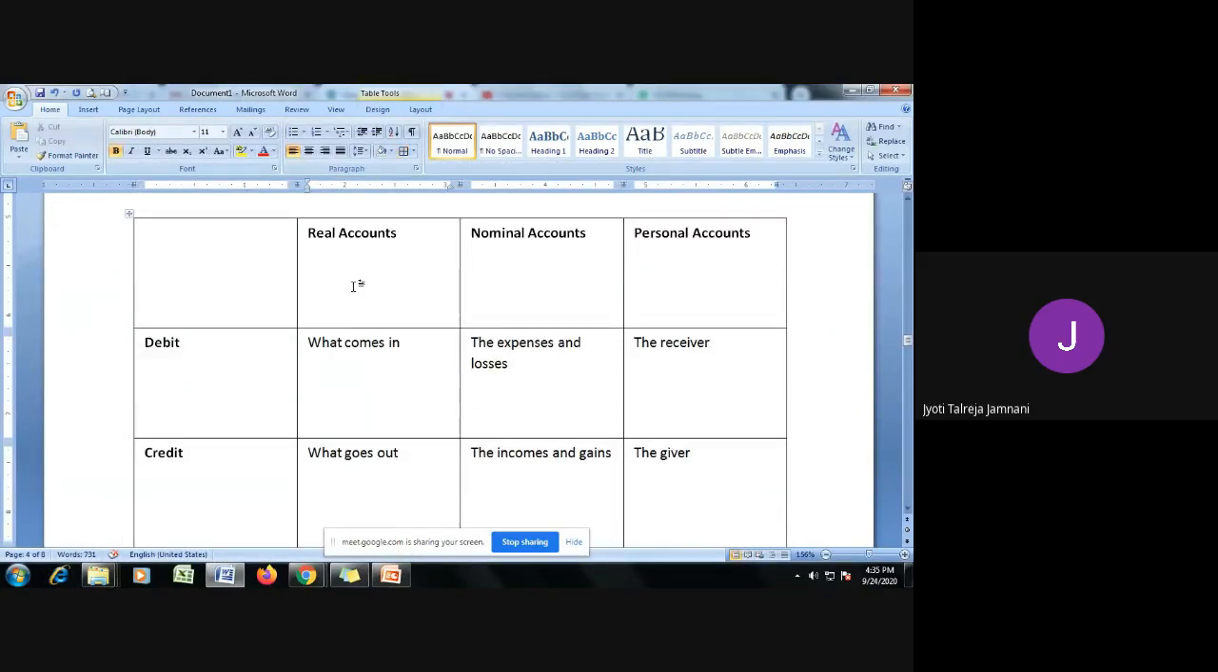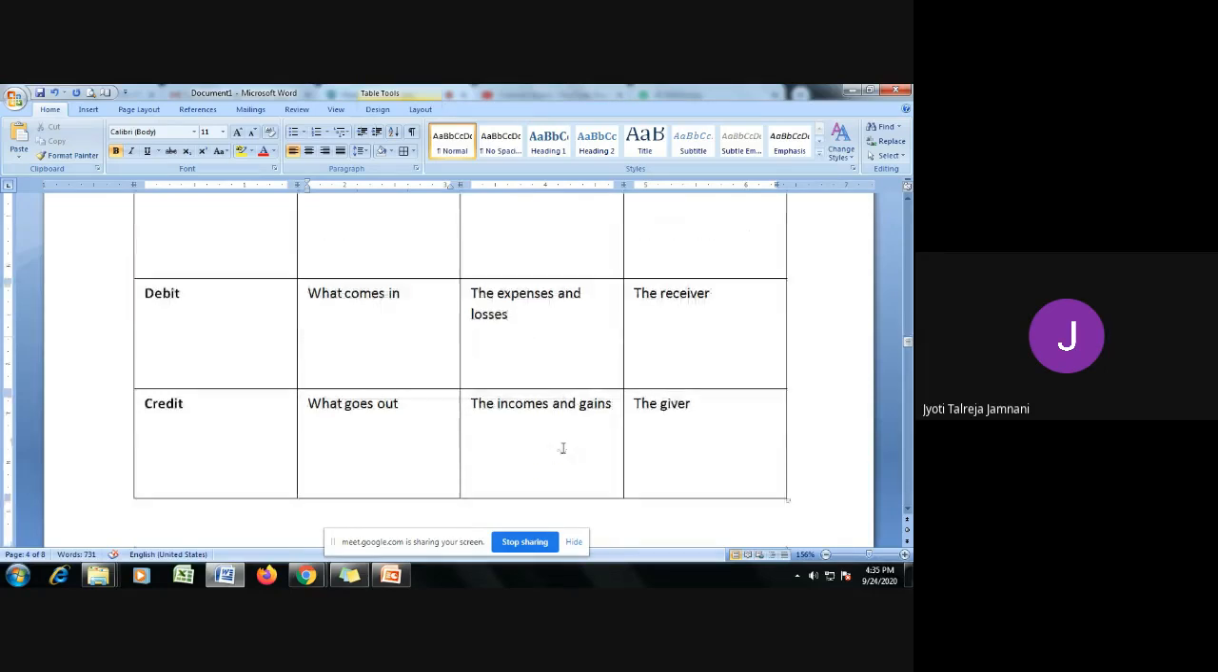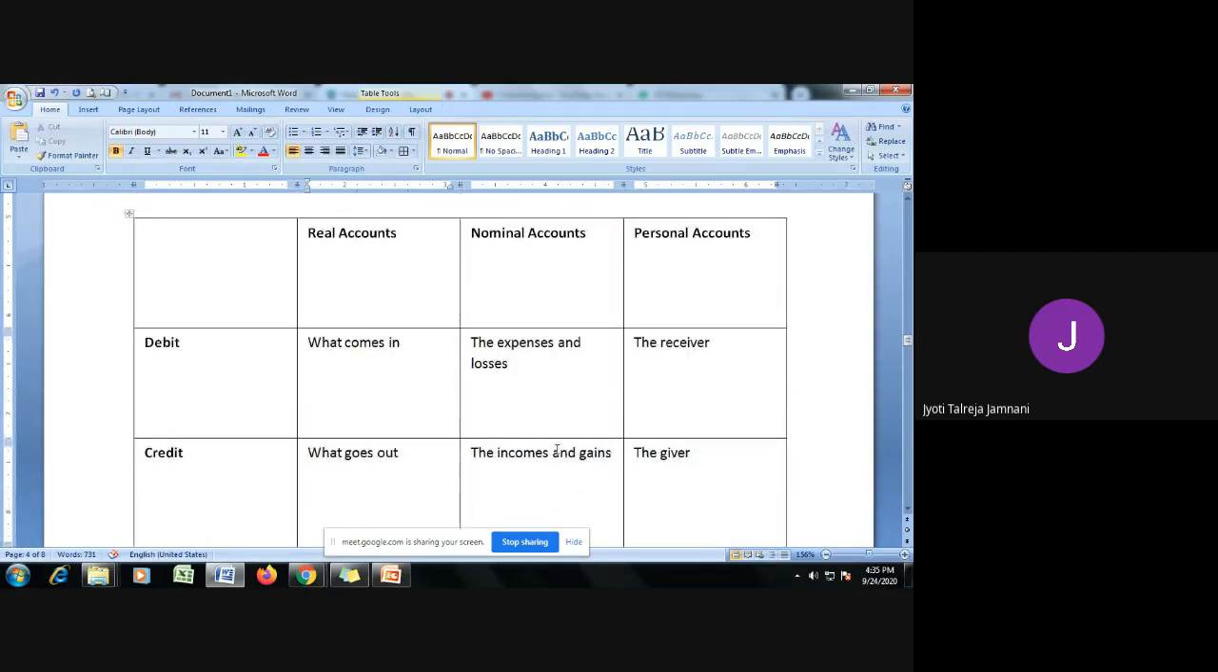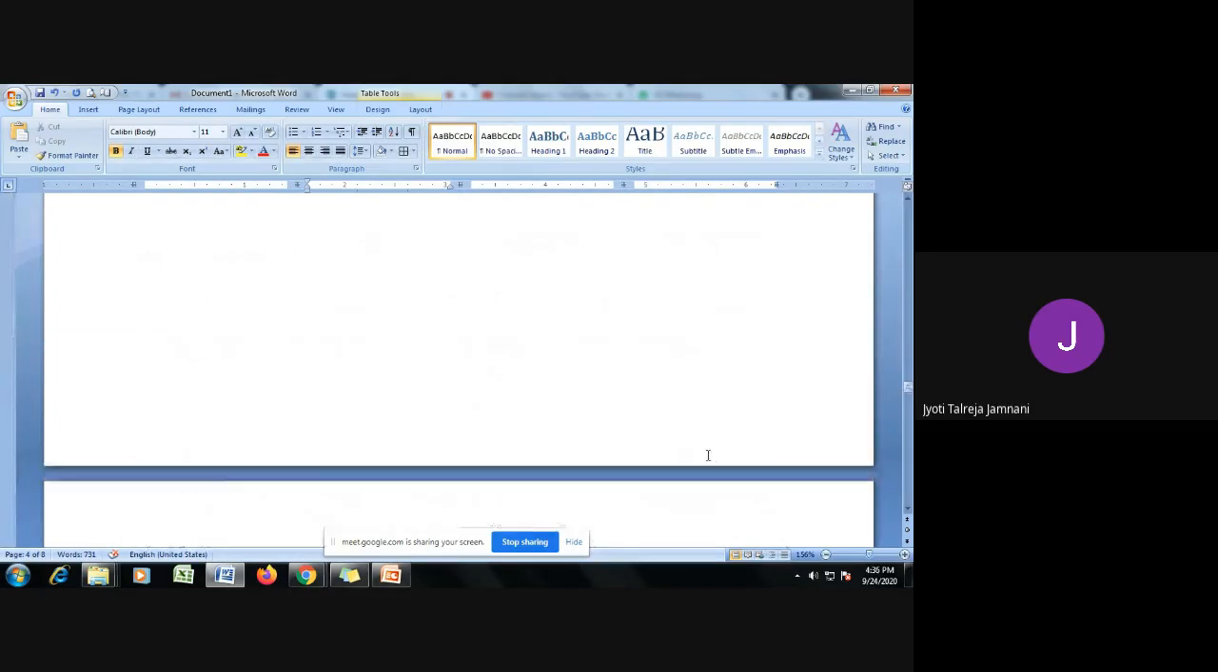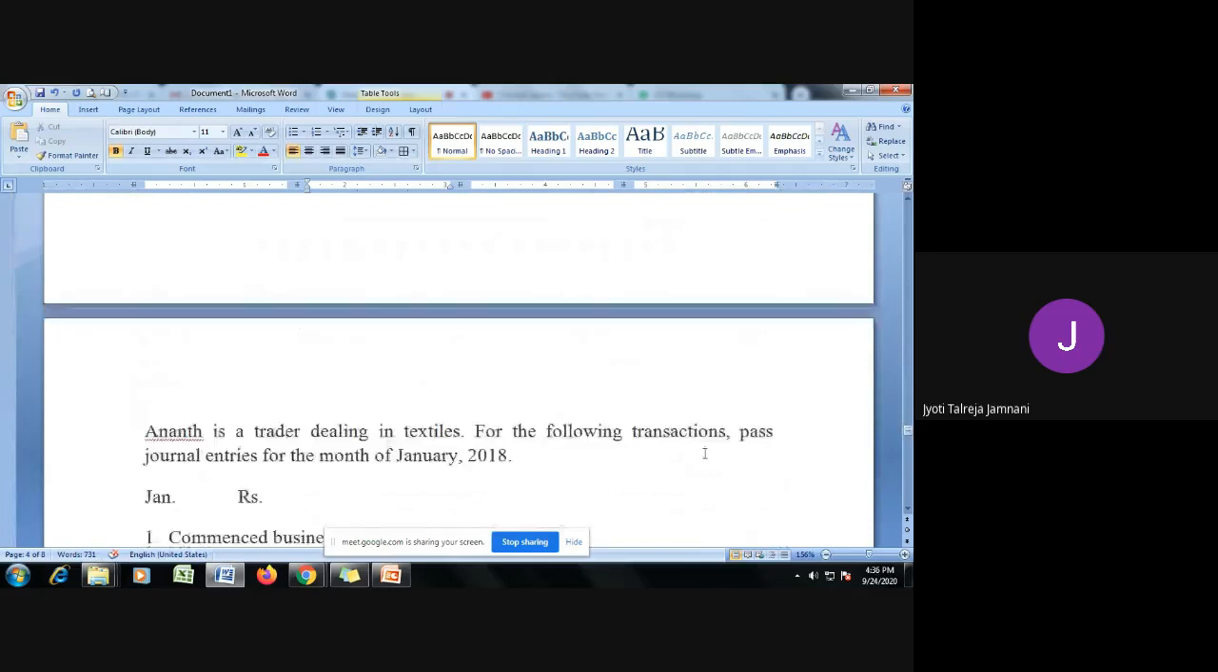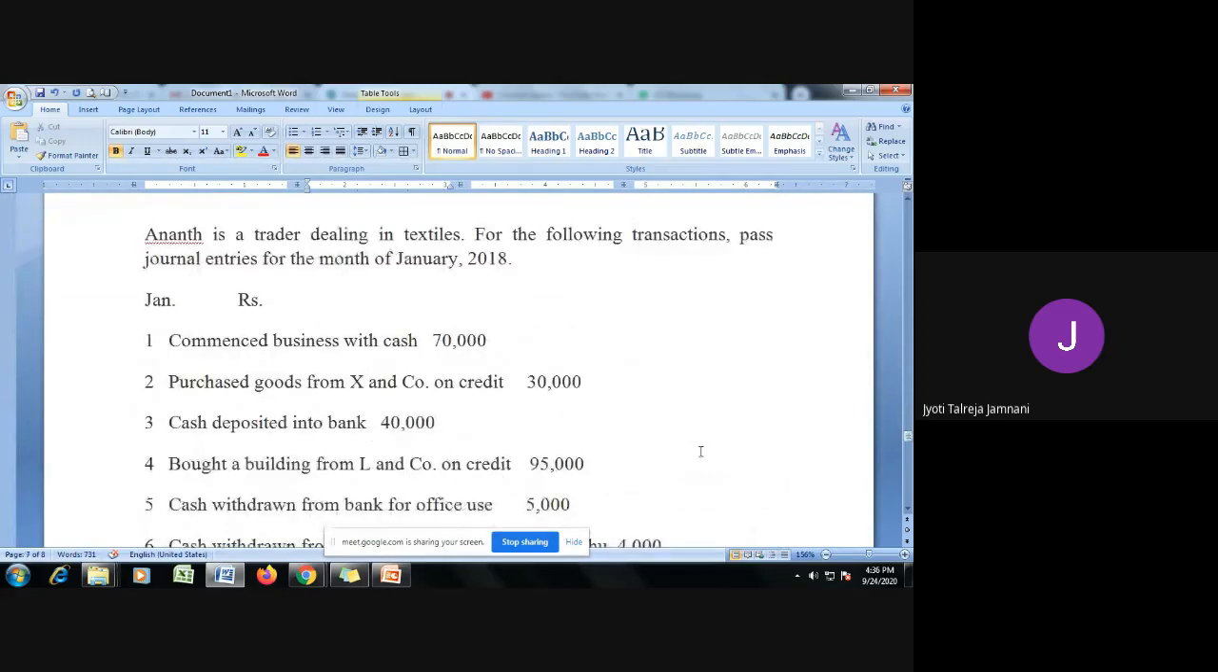Real account talks about all the assets: debit what comes in, credit what goes out. Nominal account talks about the expenses and losses. So the rule is debit all expenses and losses and credit all incomes and gains. And the personal account talks about people, individuals. So the rule is debit the receiver, credit the giver. So keeping these rules in mind, we will go and do the second sum now.